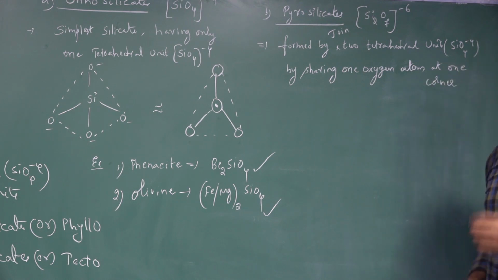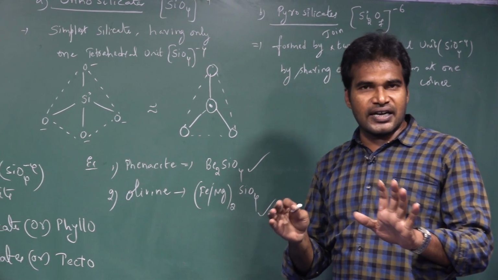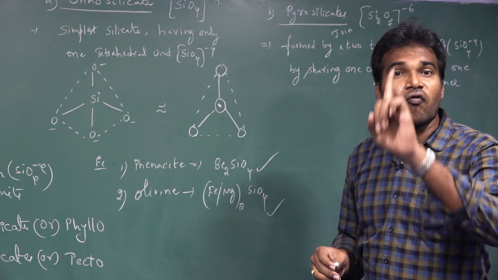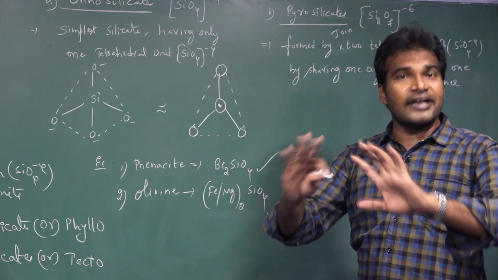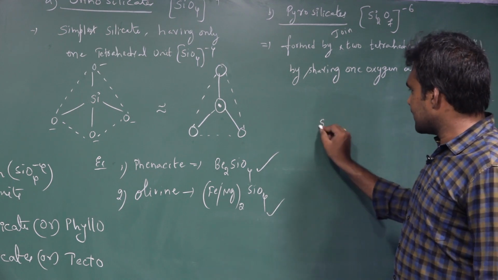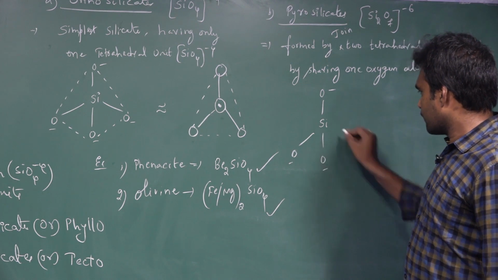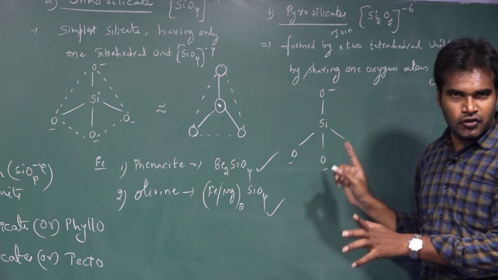That silicate we call pyrosilicate. They may ask you how many oxygen atoms pyrosilicates share: one oxygen atom at one corner. Now if you see the structure of this one, see Si-O. So this is one tetrahedral unit.